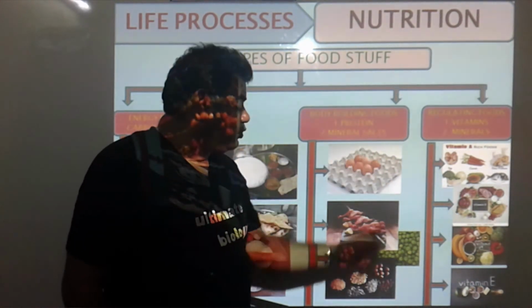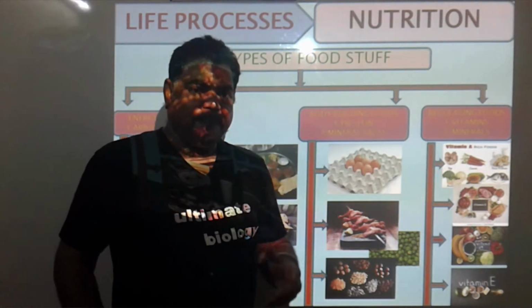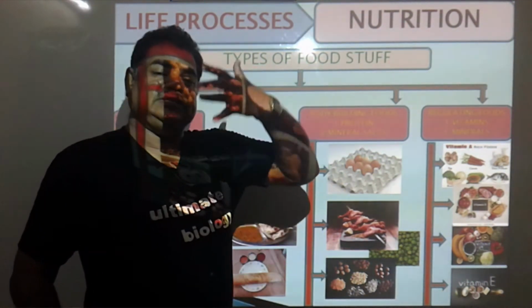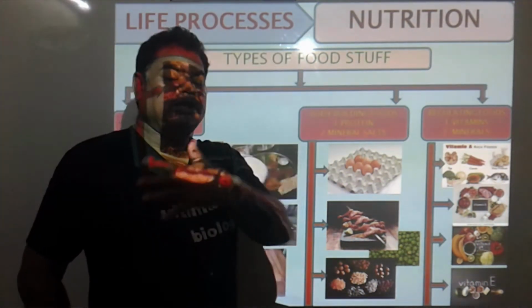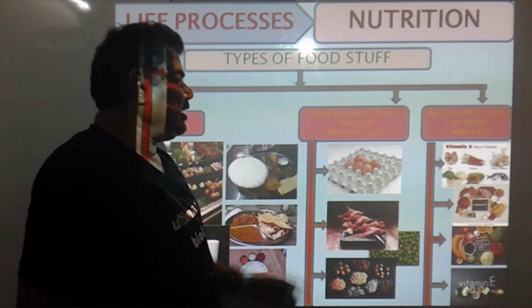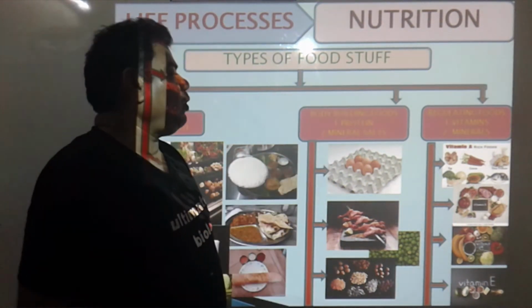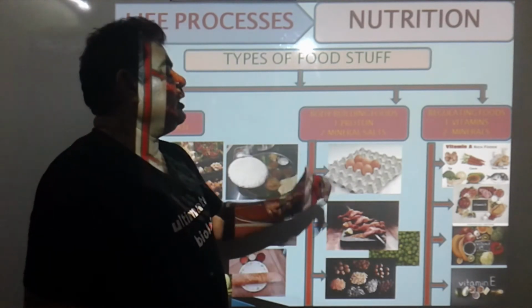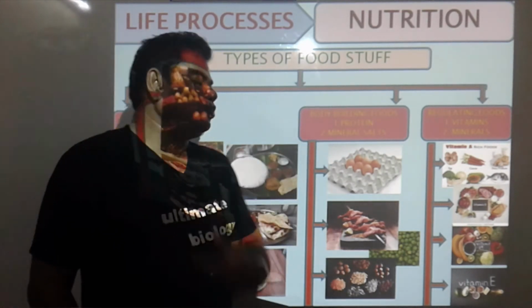This foodstuff is a body building food. That body gets built, one cell divides into two. New cells are formed in our body, our height increases, new cells, wear and tear, all the processes get carried out due to these body building foods, these eggs and this meat and all these pulses. It provides mineral salts also to our body.